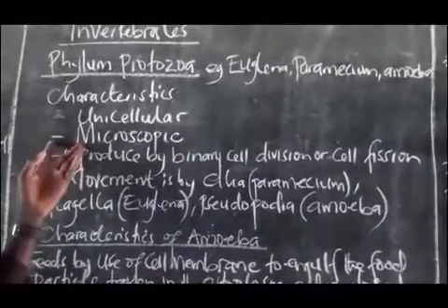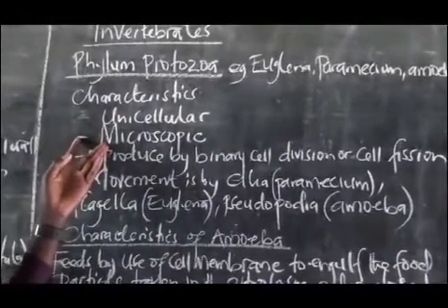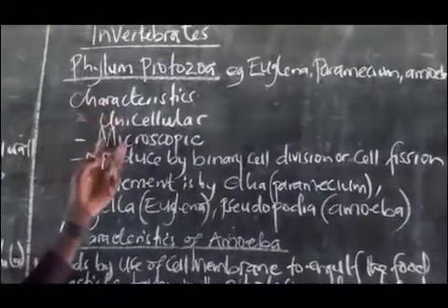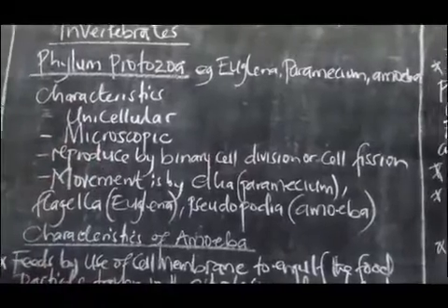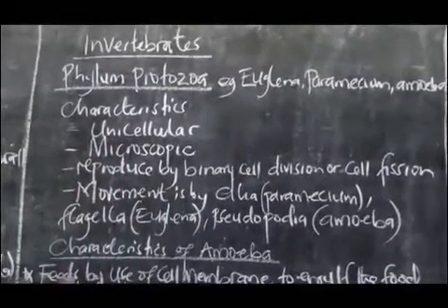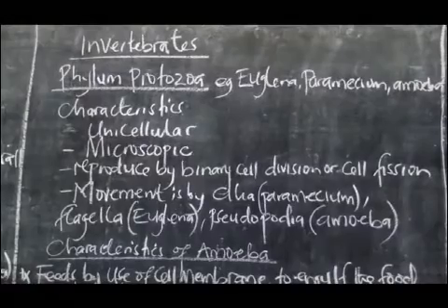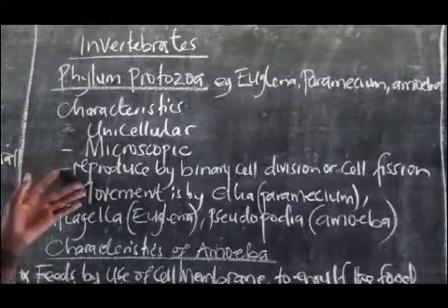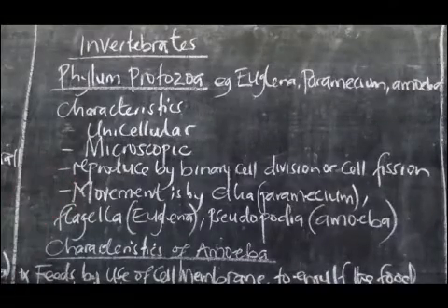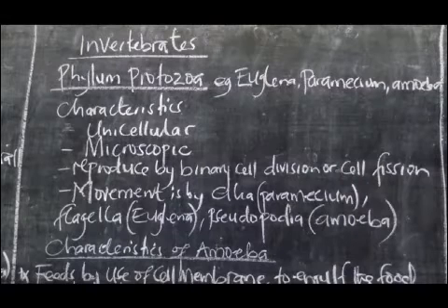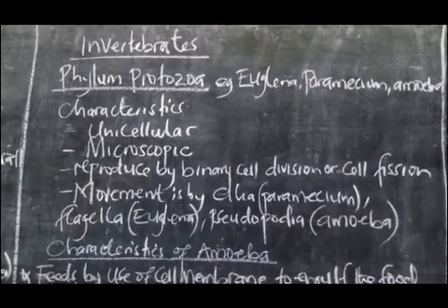Another thing is that they are microscopic. Just the fact that they are single-celled organisms tells us that they are microscopic. All of them, you have to use a microscope to view them. You can't see them with your naked eye. Then they reproduce by means of binary cell division or cell fission. That means they can divide. One cell can divide into two cells or can divide into many cells.